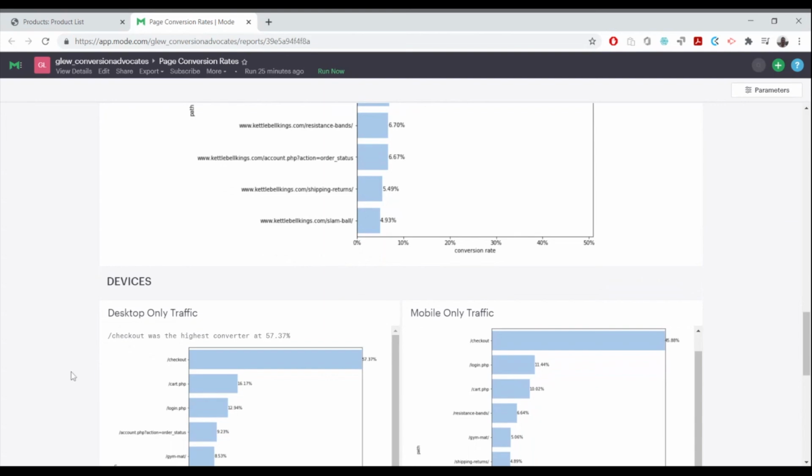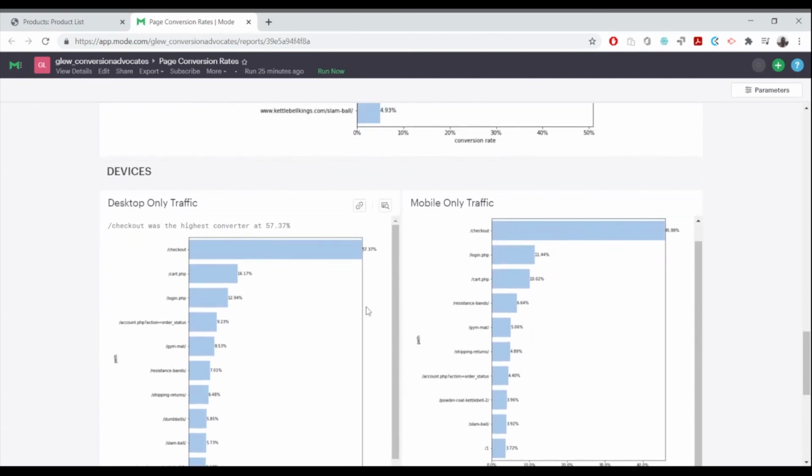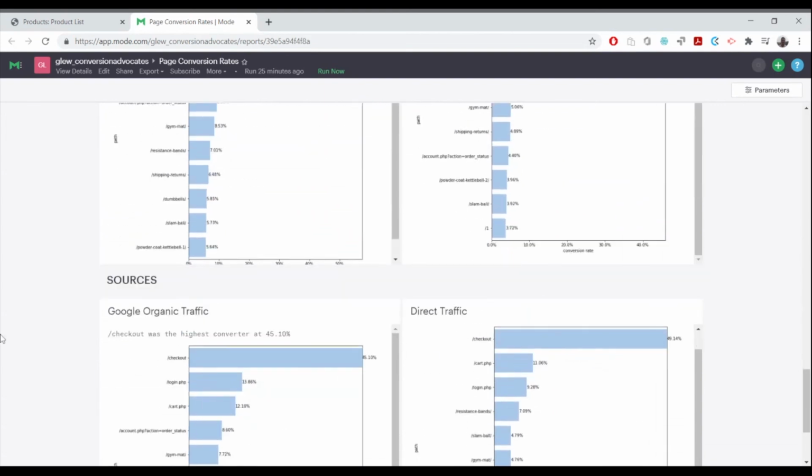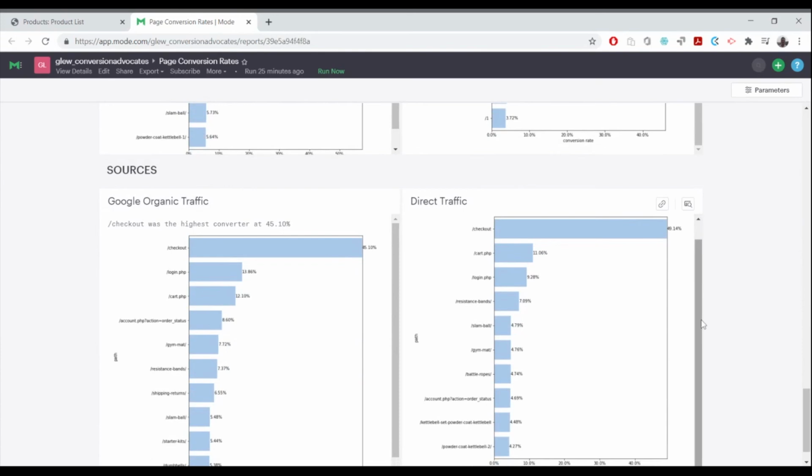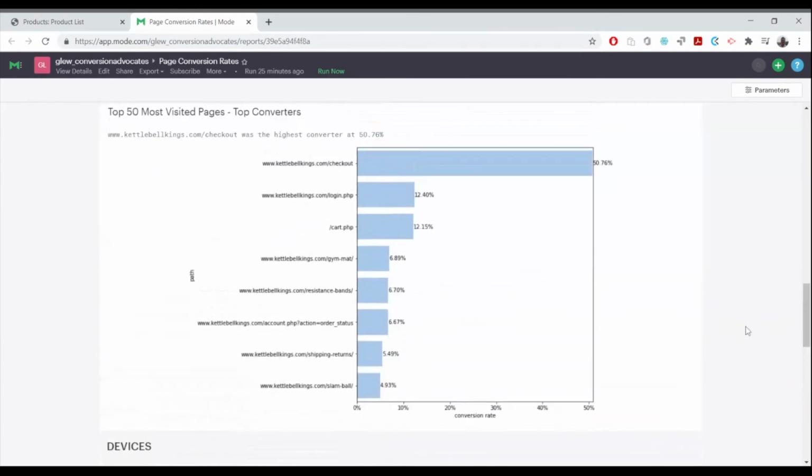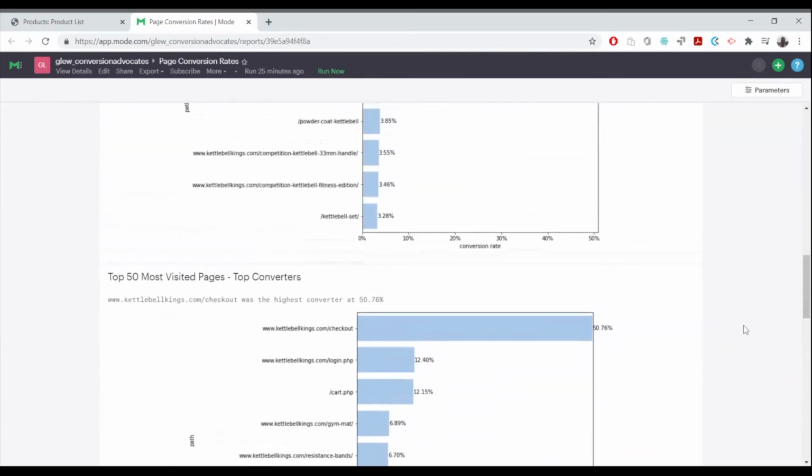And then it also breaks down page conversion rates by desktop, by mobile traffic, by some sources like Google versus direct. So this is just one example where we can use your data to go even deeper and just maximize opportunities to improve conversion rates for your website.